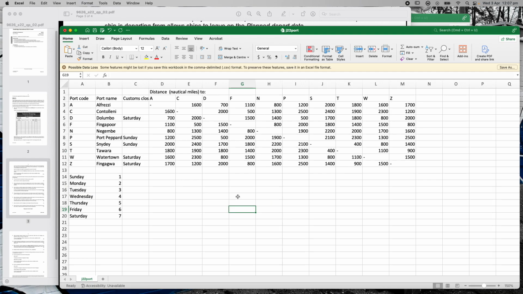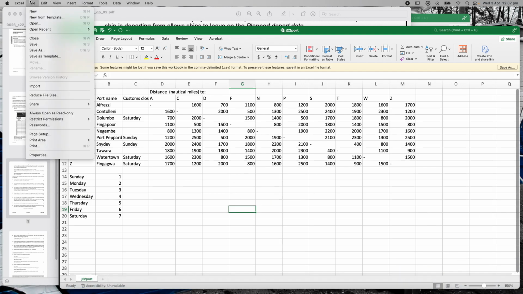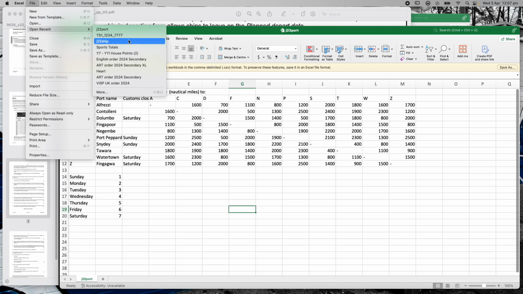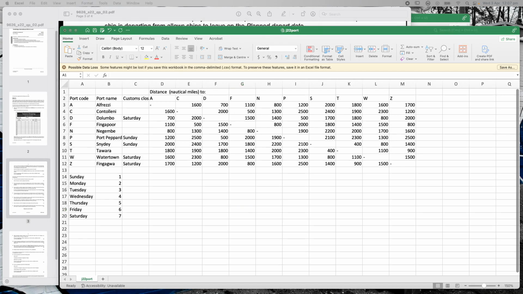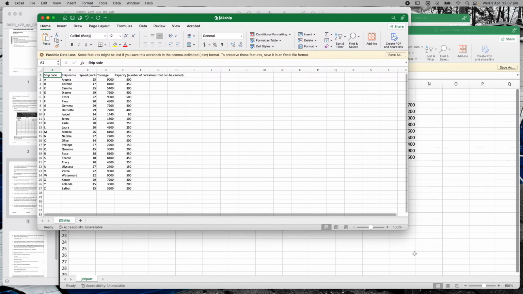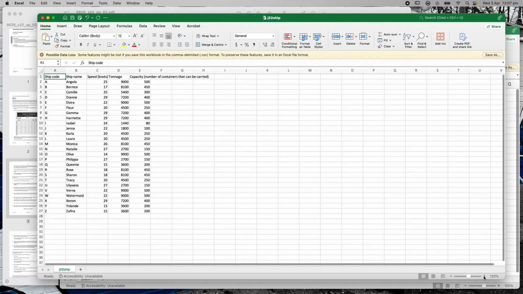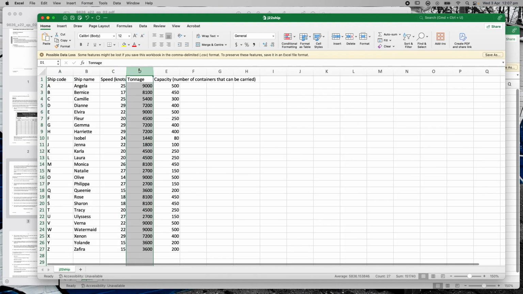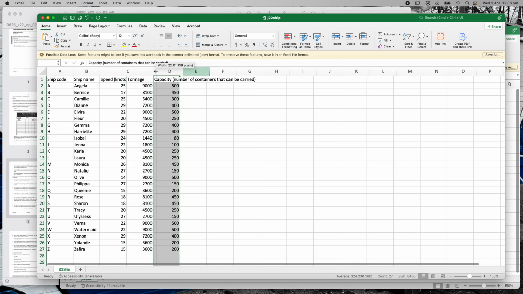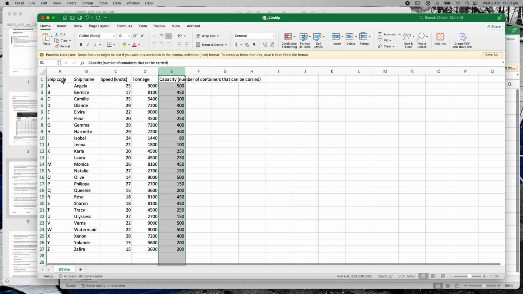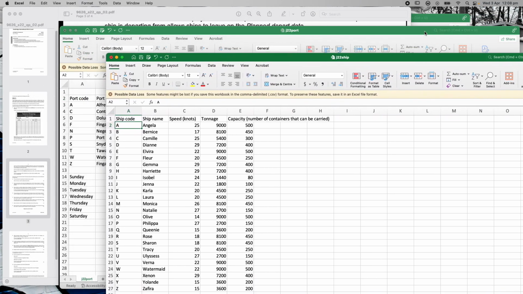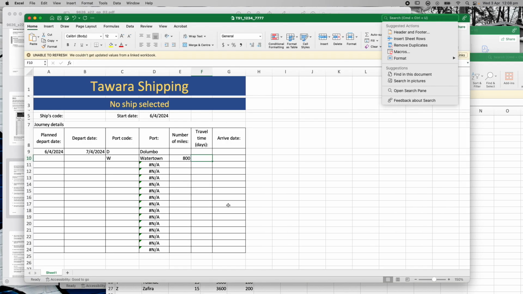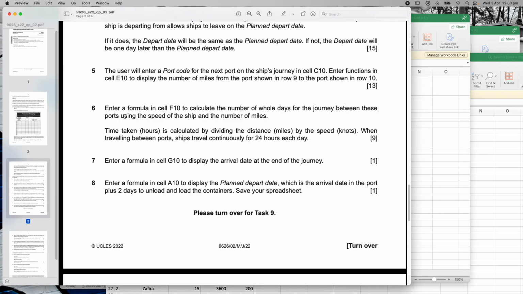Okay, so I'm going to have to go to the other file, which is, where's my other file? Is it ship? Yep, it's ship. So it's going to open this ship file, bring this over here. This is the second file that was provided by Cambridge. Okay, and here you can see, let's have a look. Yep, we've got ship's knots, there's our speed, there's our ship code, there's our codes down here, the names of the ships, the speed that they're travelling, and then there's some weights and things like that, which we'll probably get to later in the program. So, go back and read that question again.